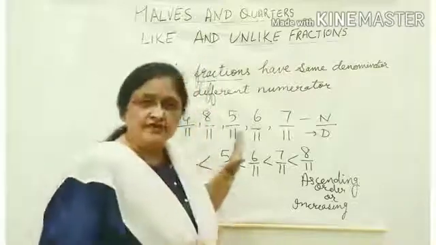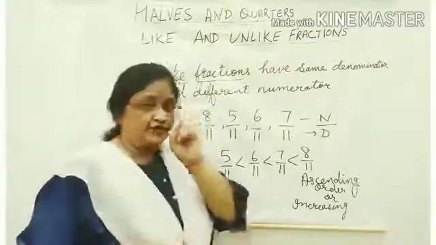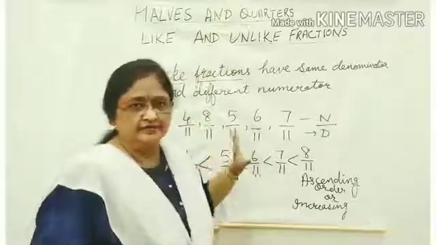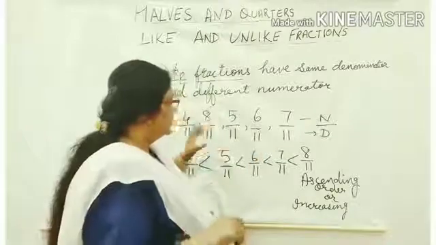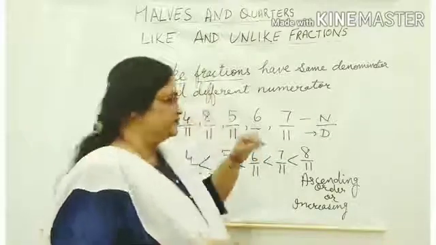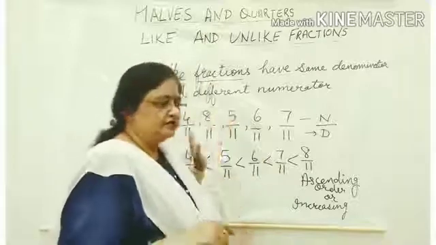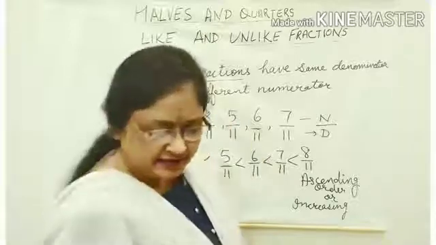This is clear, children? In like fraction, we have to only focus on the numerator. Denominator is same in the like fraction. You can just consider that this is the total marks, and out of that total marks how much you have got, and you have to arrange it in the decreasing and increasing order.